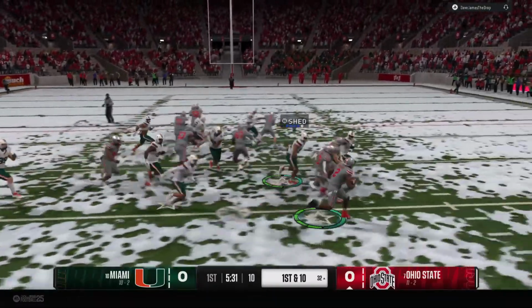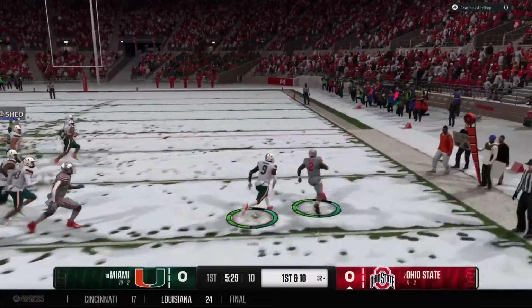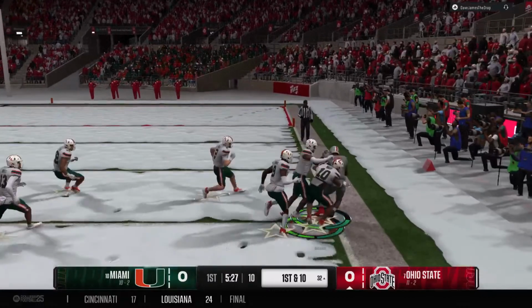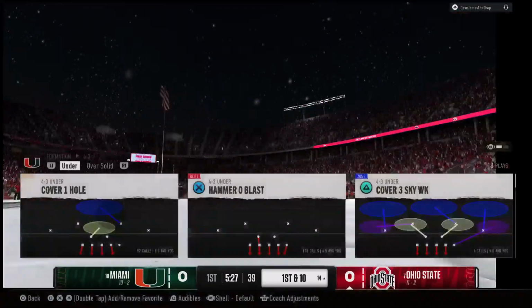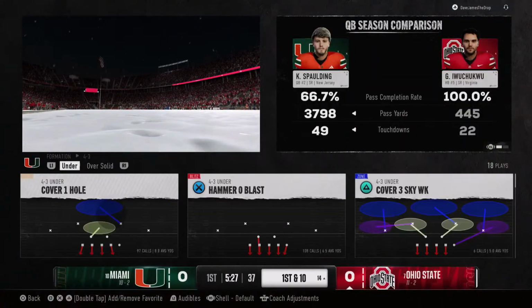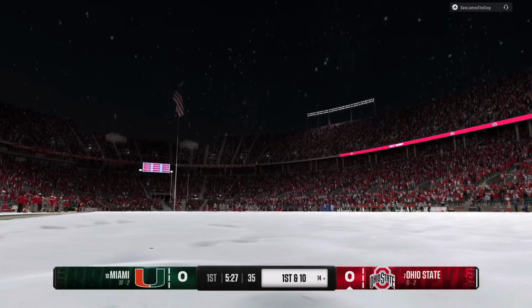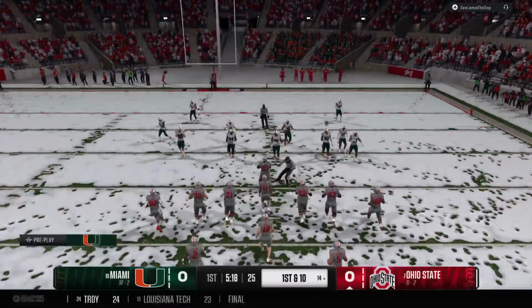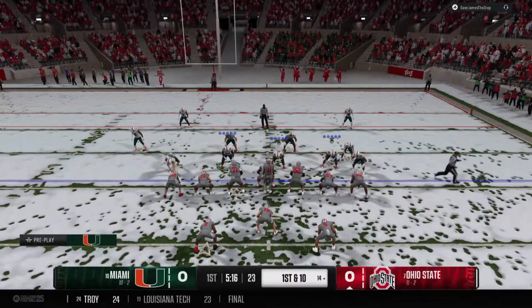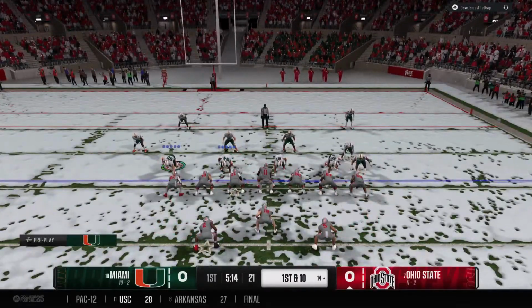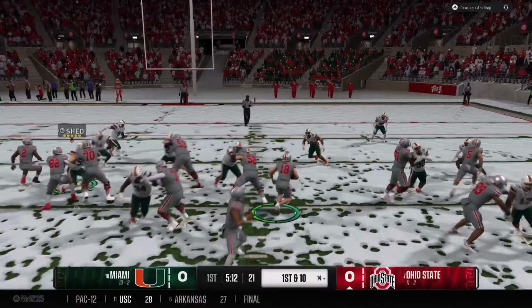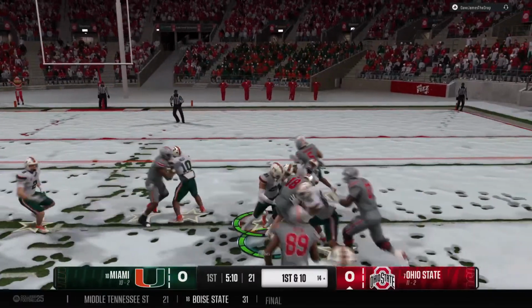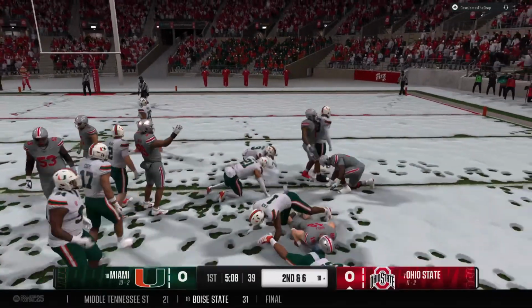Quick pass. Here comes a jet sweep. Heads out of bounds after a solid gain, more than enough to pick up a first down. The defense has got to do a much better job here of adjusting to the pre-snap motion. They just kind of stayed in place, and it gave the receiver plenty of room there to make a nice play. They'll run it here. The fullback gets the carry. And that run produces a decent gain.